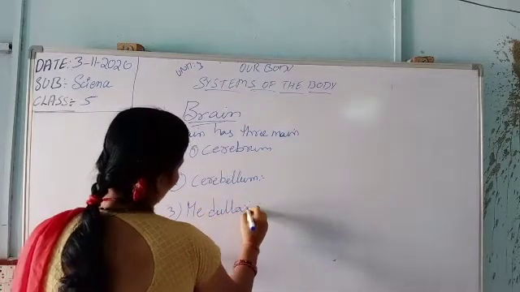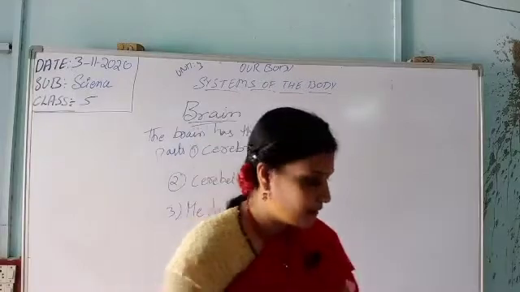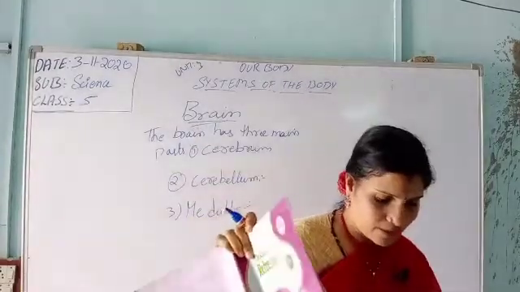So these are the three main parts. Children, I will explain to you. The first one is cerebrum. First I will explain to you about the cerebrum.